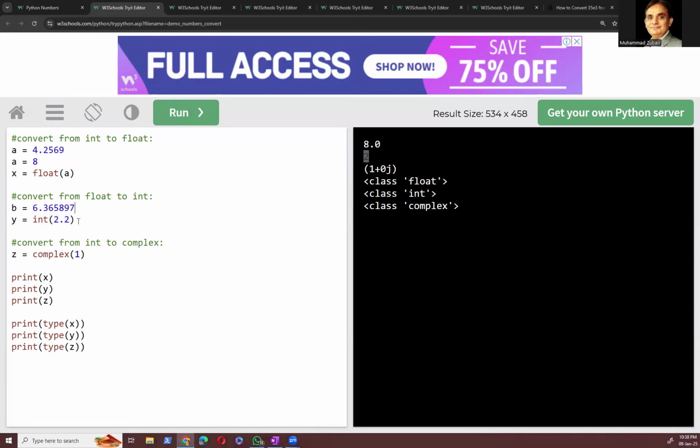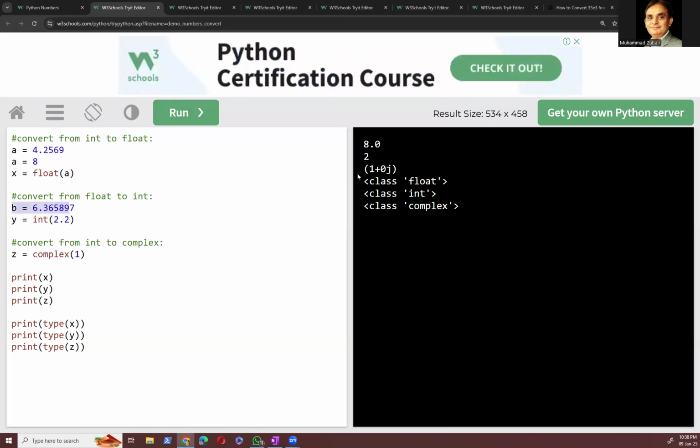Yeah, there were two problems. The one is I am just asking to convert this float into integer, so b would be 6 because it would be integer. And the second is I have not actually asked to print the value of b, so it's still 2.